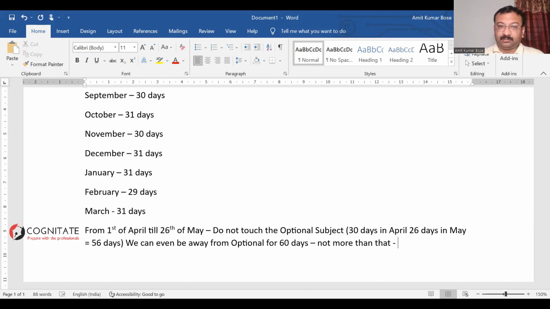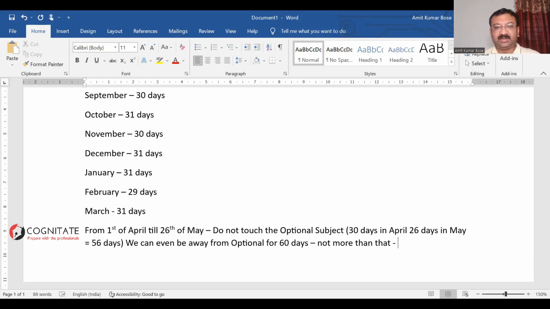As the prelim examination gets over on 26th of May, no one can immediately get back to preparation mode on 27th of May. It's not possible. The grueling schedule a person will be going through, especially for the last 2 months from 1st of April to 25th of May, the kind of pressure, the kind of mental stress. It is illogical, practically, to expect from anyone that the person would be getting back to preparation mode on 27th of May. Not going to happen.